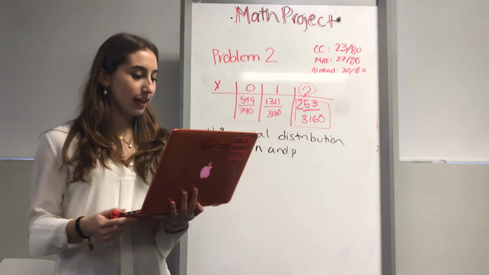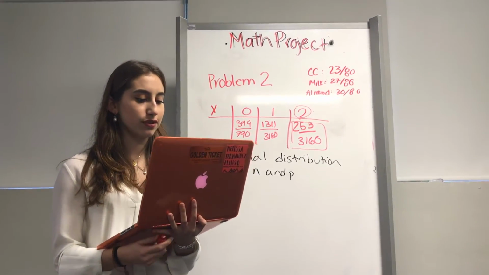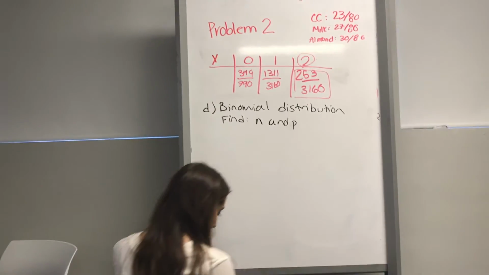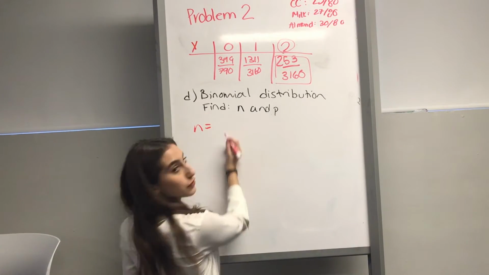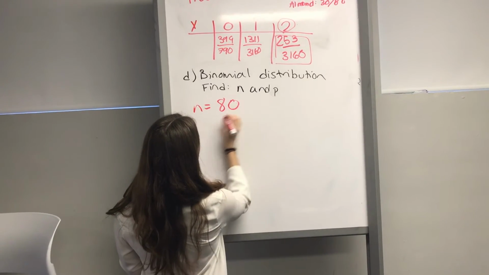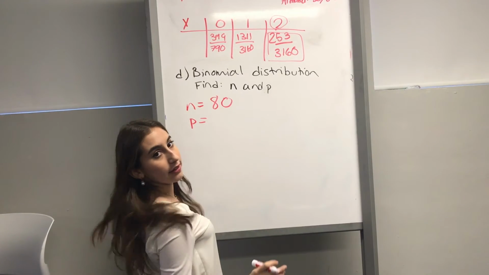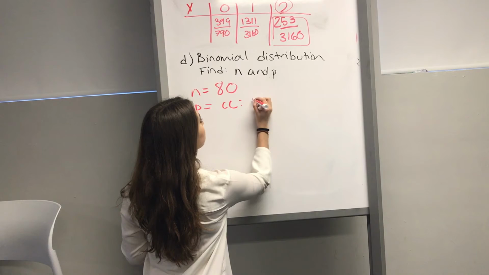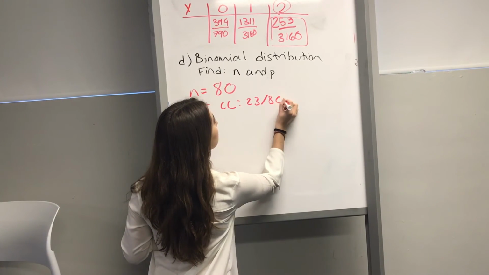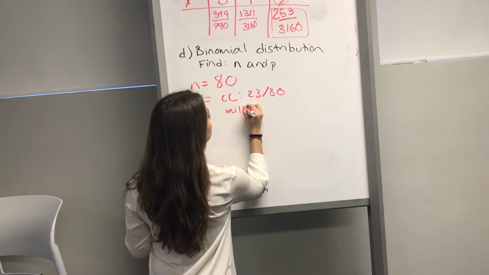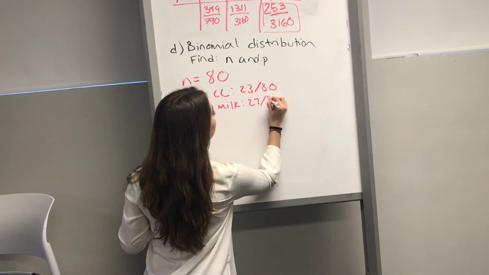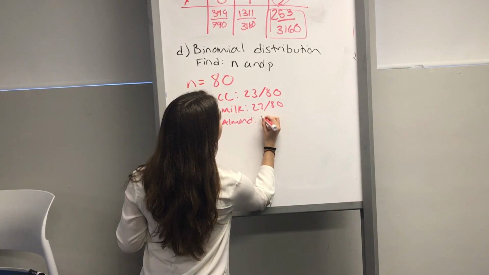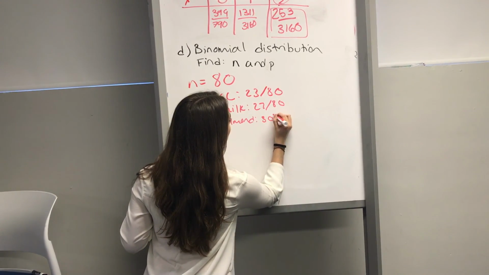Question D asks, if there is a binomial distribution, determine the values of n and p. Now, n is the total number of chocolates we have, which is 80. And p, which is a probability, we can have 3 different probabilities. For cookies and cream, 23 over 80. For milk, which is 27 over 80. And for almond, which is 30 over 80.